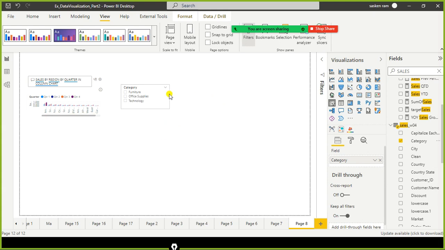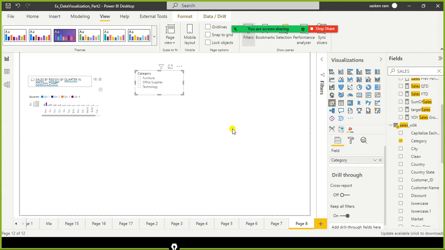So now the question is, what is slicer, and why do we need to use slicer? How to use slicer? We'll look at it now before we jump into other types of visuals. Slicer itself is a visual. Using slicer, you can apply filters to your visuals that are part of your report.